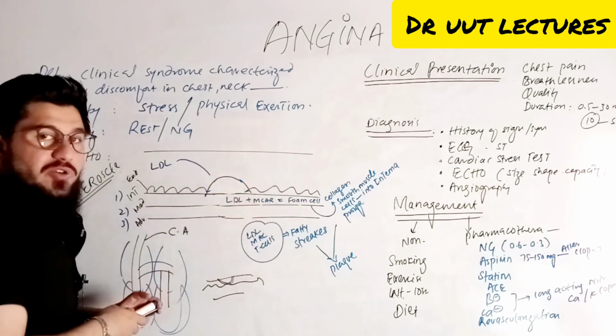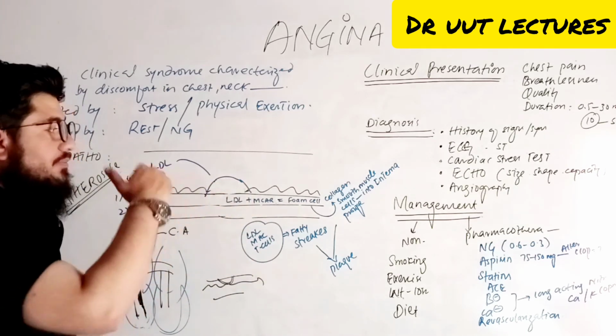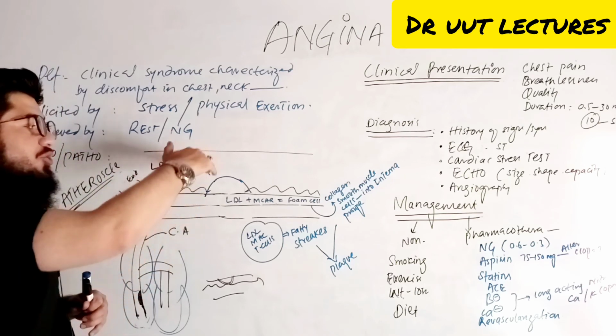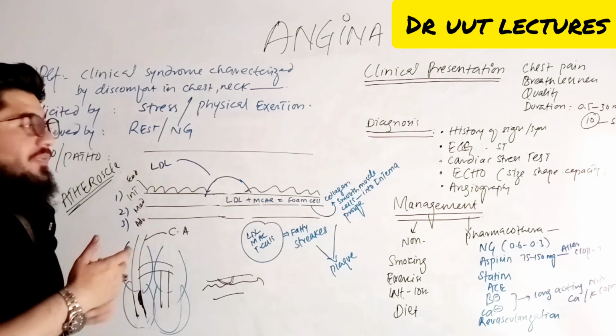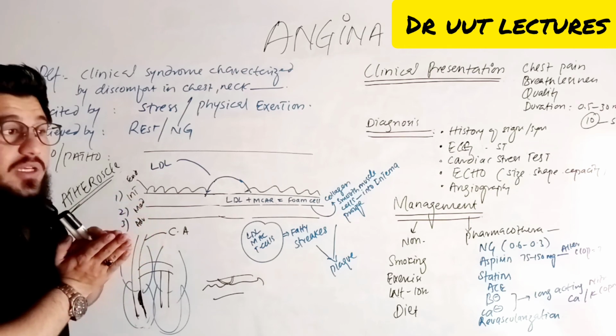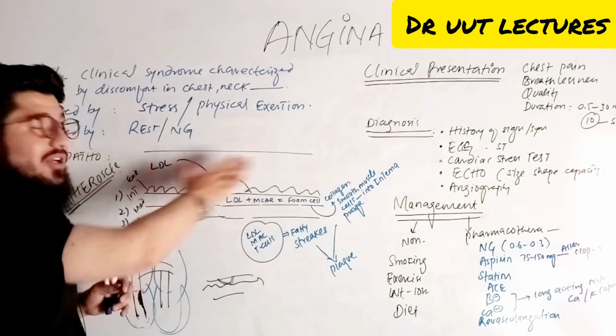So this plaque is responsible for decreasing the blood supply, and with the passage of time, it may rupture. That will then form a thrombus, and this will then occlude the entire blood vessel. Or if the thrombus is just formed, it may move within the blood vessel, in the coronary arteries. So that is then called embolism.